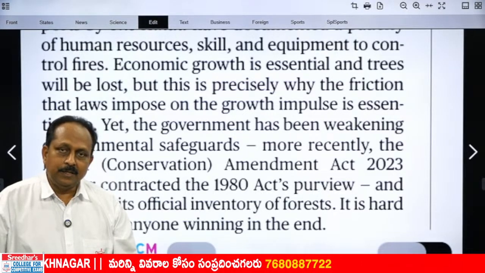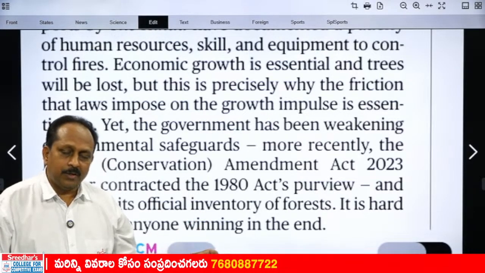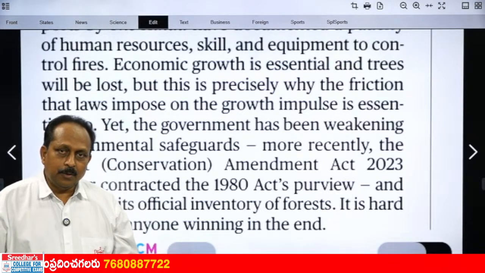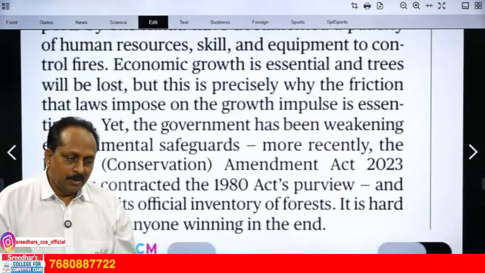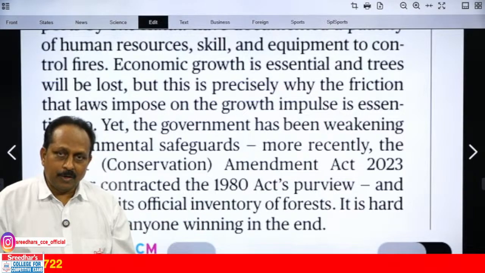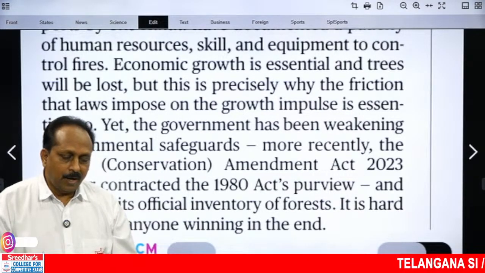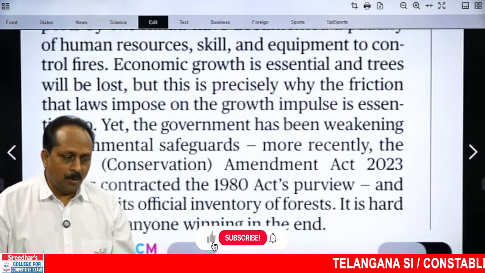That's all about today's editorial. Very useful because it deals with environment, government, law, and something essential, forests. You may get it as a passage, so try to read it twice or thrice. It will help in the long run.